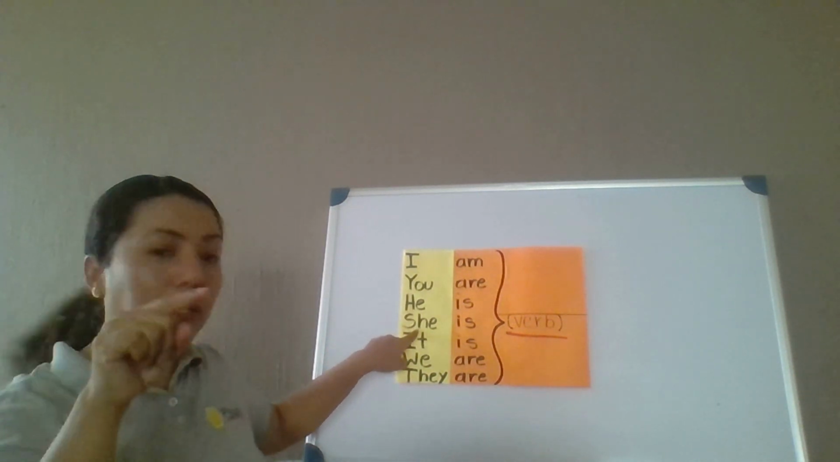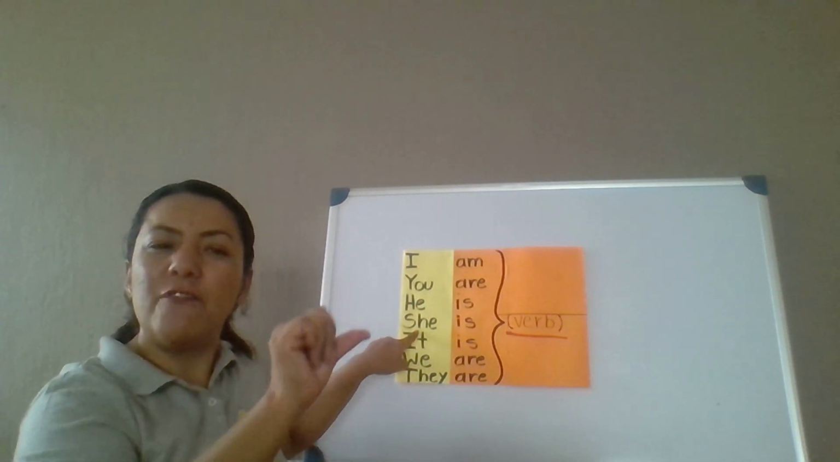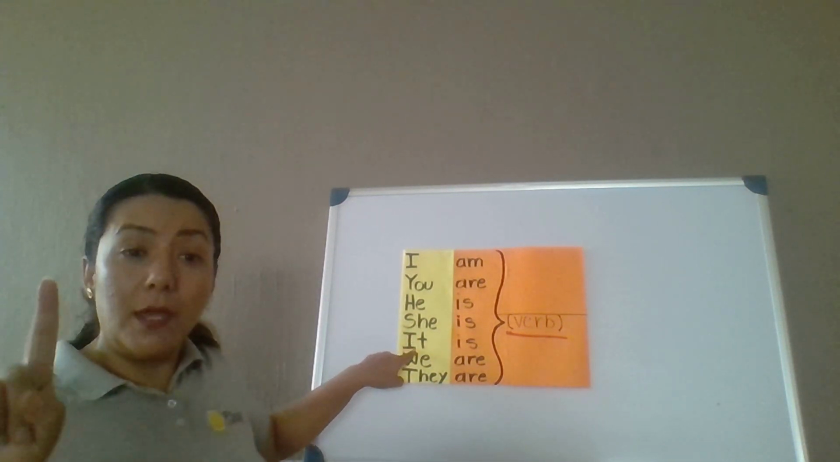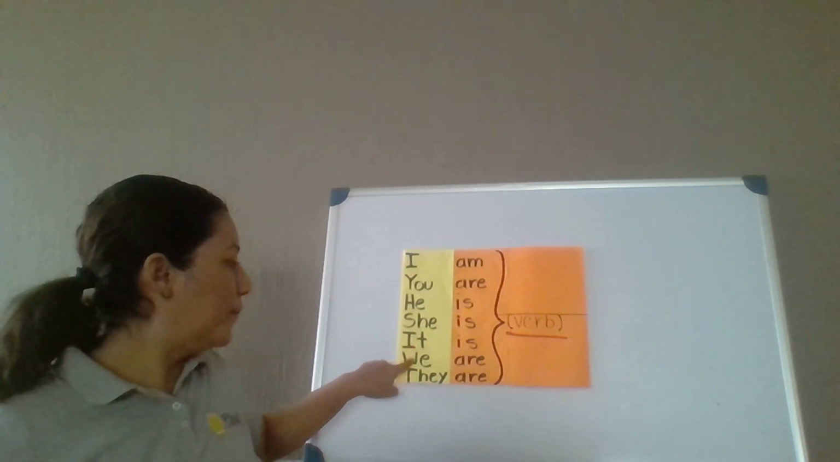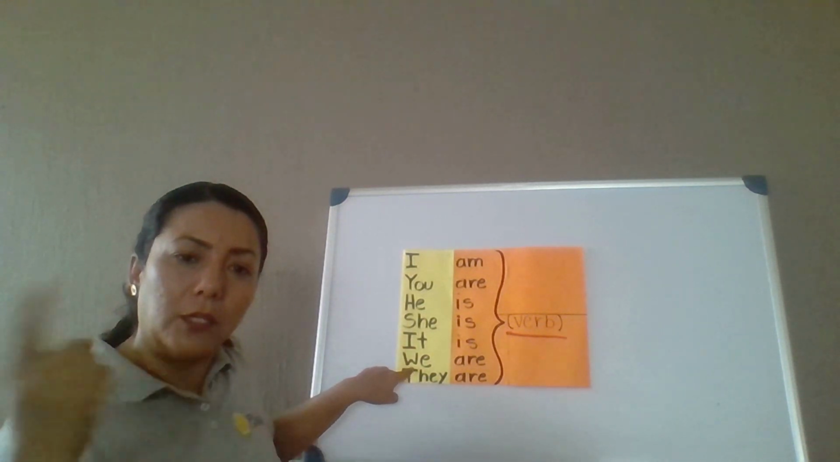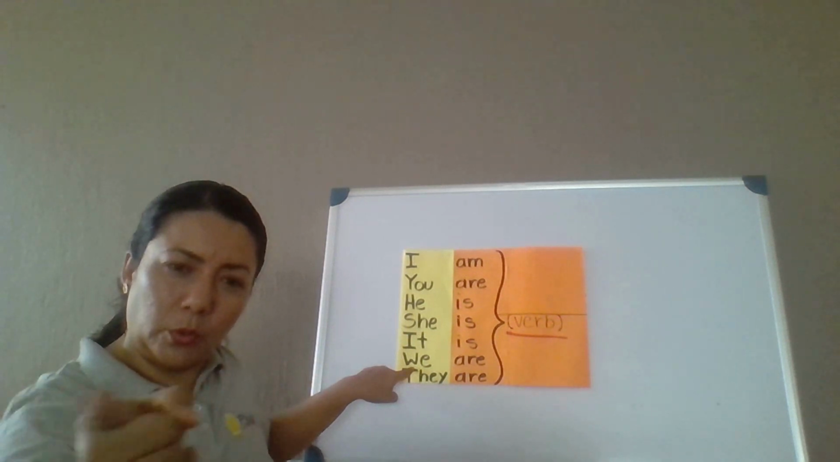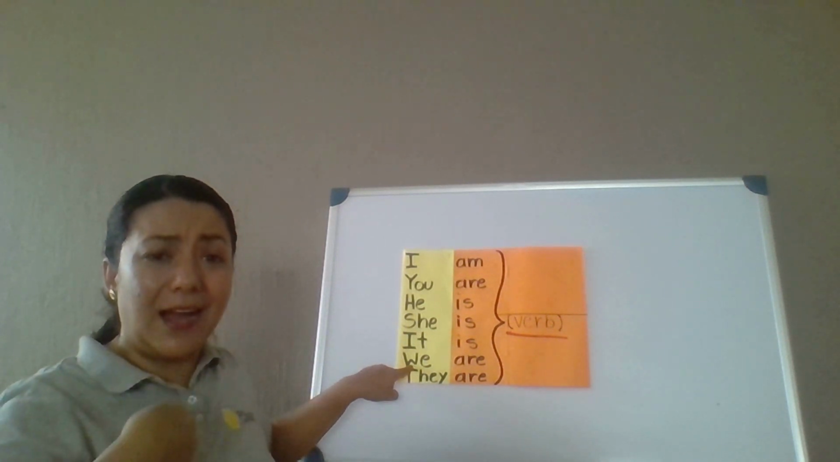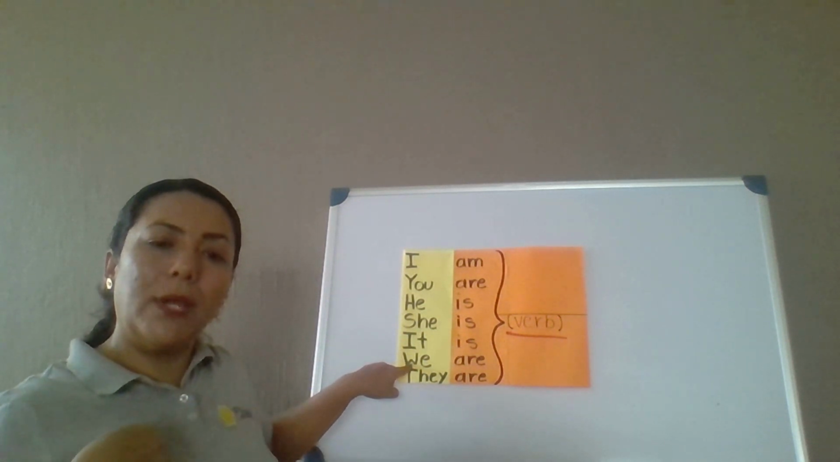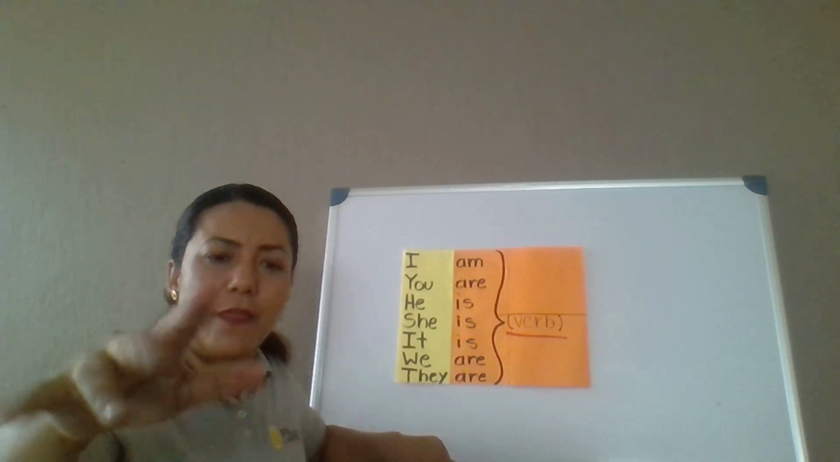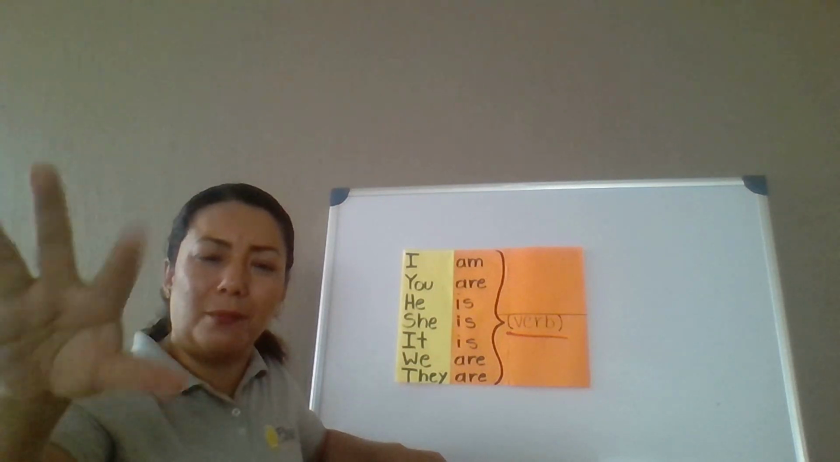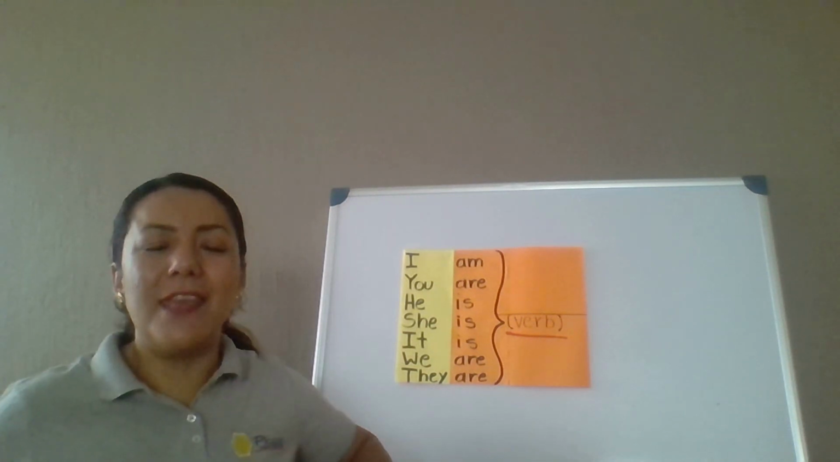He. Masculine. She. Feminine. It. Person, place, thing, or animal. We. You. Plural. You, and I included. We. And they. A plural number. Okay? Now,